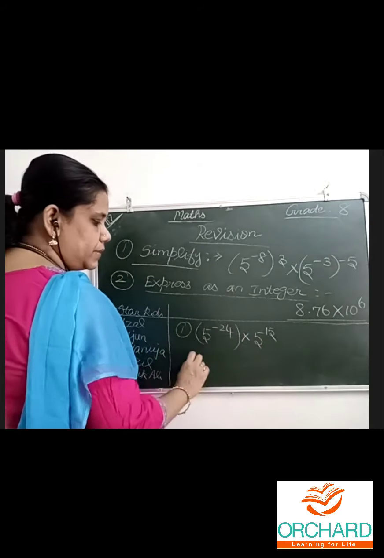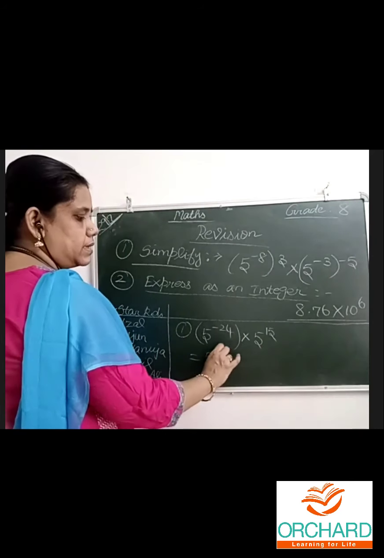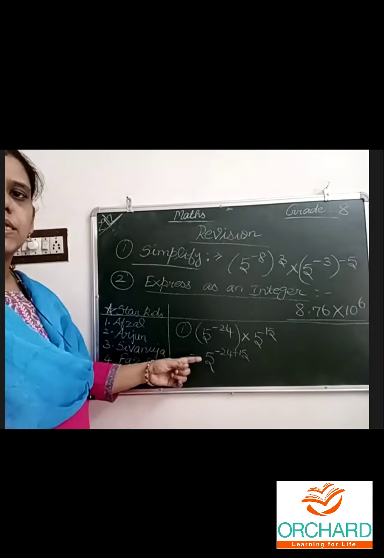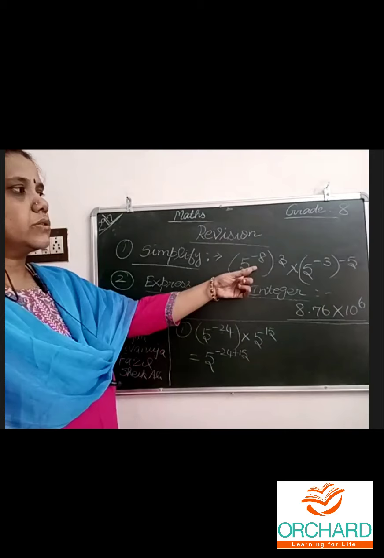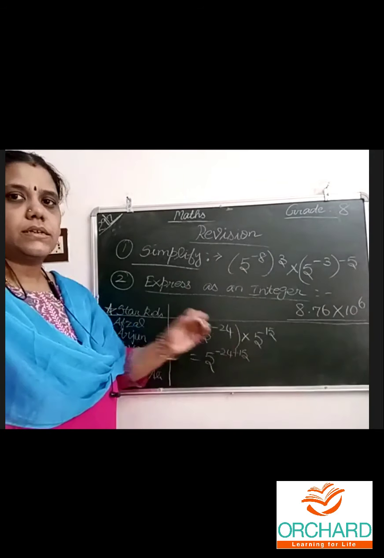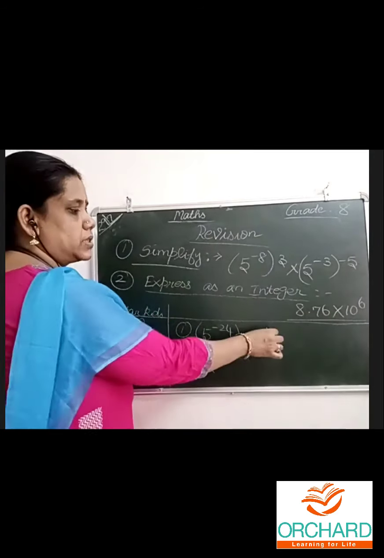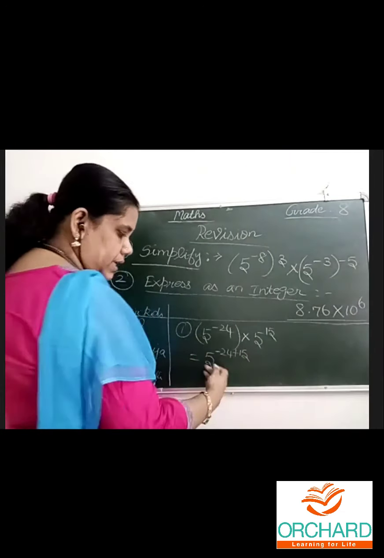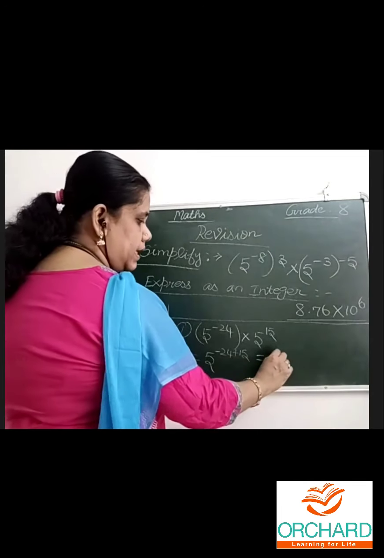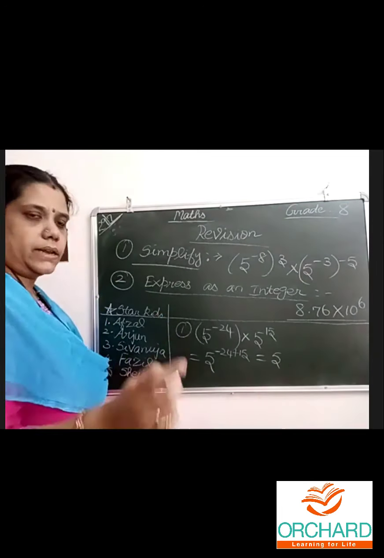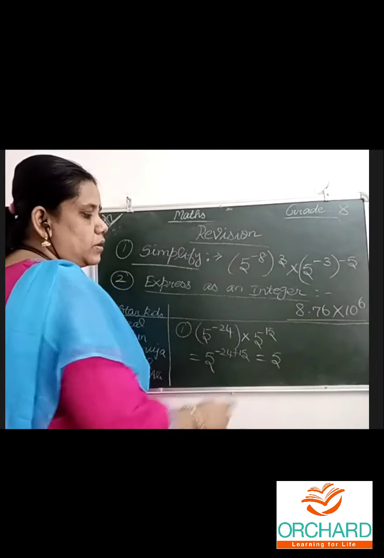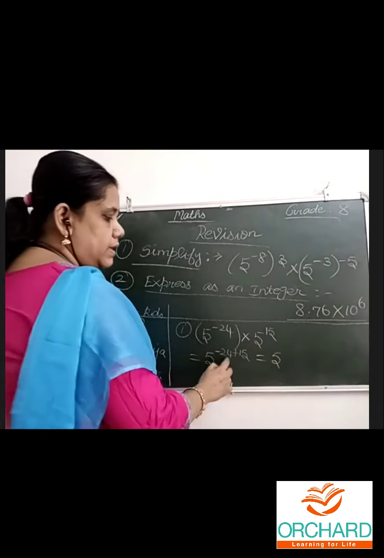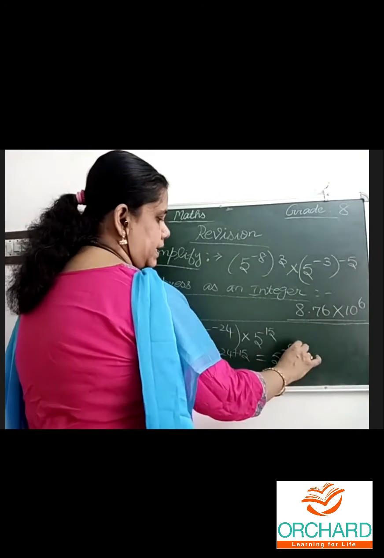These both have 5 as the base. Minus 24 plus 15, write together. Step by step only should be done. First write the question, second step this, third step is to write the numerator with the common base. After this, write down below, but here I am writing like that for mobile view. 24 minus 15, 16, 17, 18, 19, 20, 21, 22, 23, 24, so 9. What 9? Minus 9.